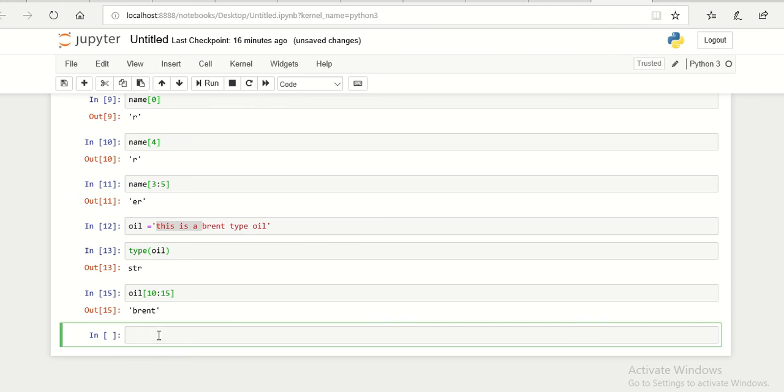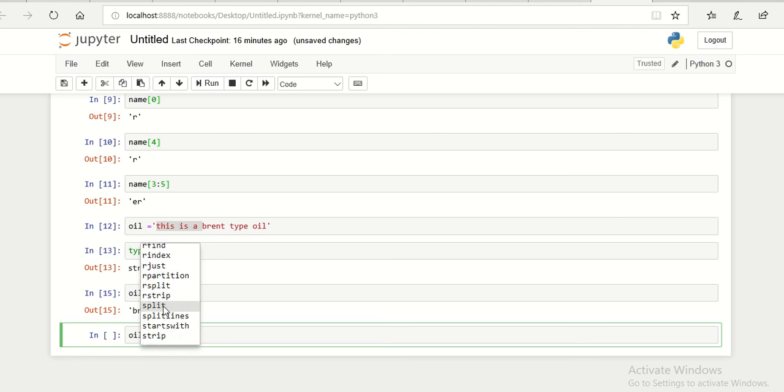Another thing that you can do with the string is to say, for example, oil dot, and if you press tab here, you can see that you have many methods that you can use for the string.